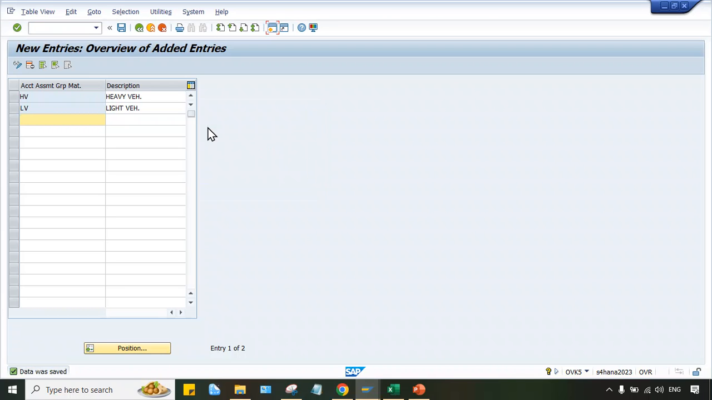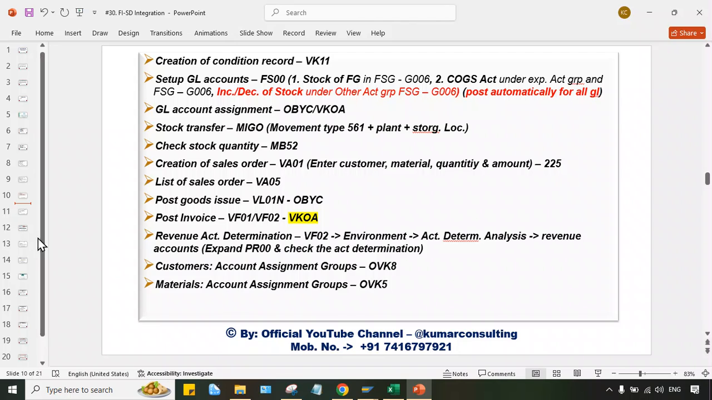Now what next? The next one is we have to, okay, so while creating the material master which belongs to this segment, we have to use this account assignment group. And for light vehicle, we have to use this account assignment group. So at least two material masters we have to create, guys. So what to do for that? Okay, so do one thing. Create the material master, then come down here.